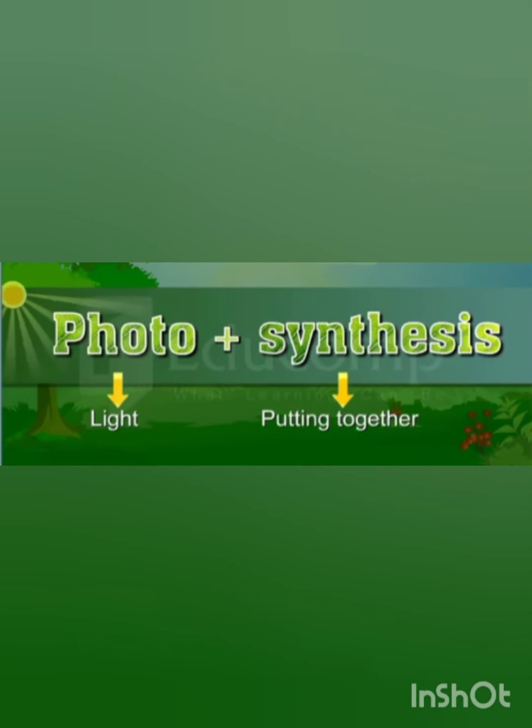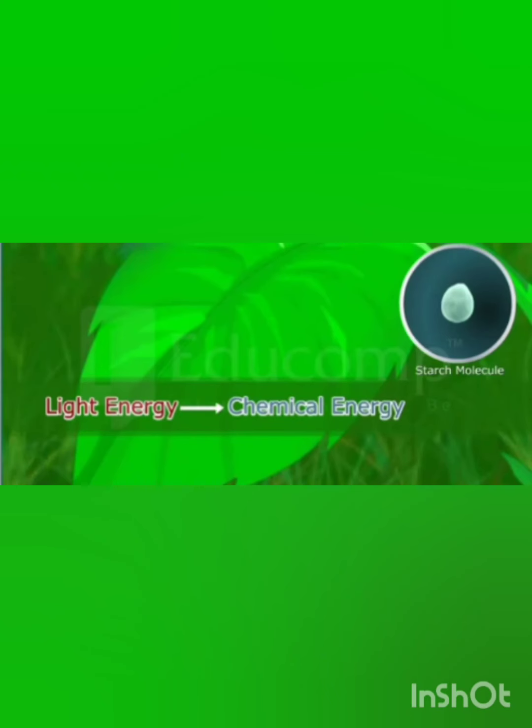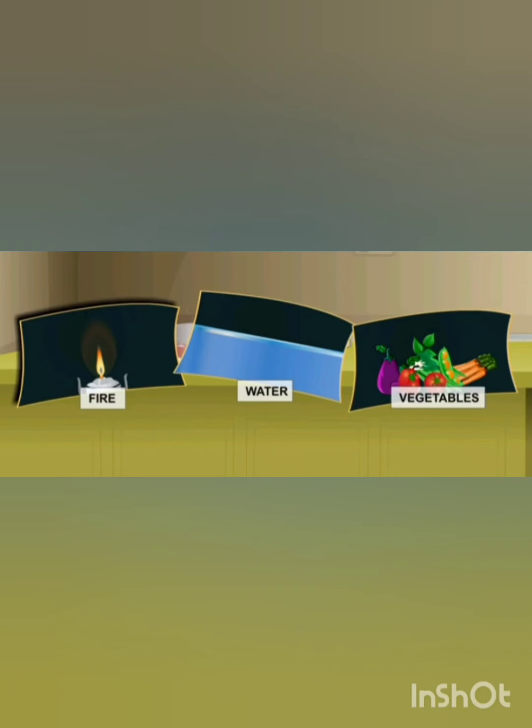We can divide the word photosynthesis into two, photo plus synthesis. Photo means light and synthesis means putting together. Here the light energy is converted into chemical energy by the plants.